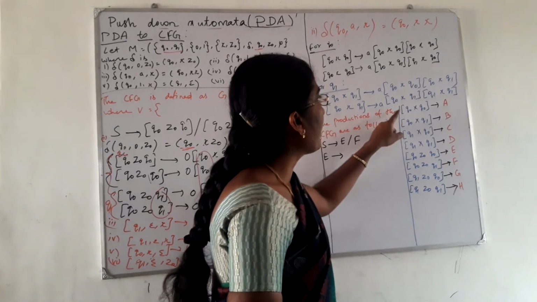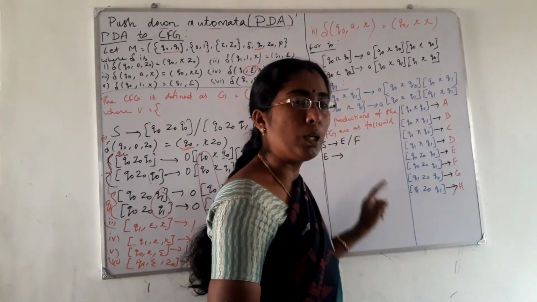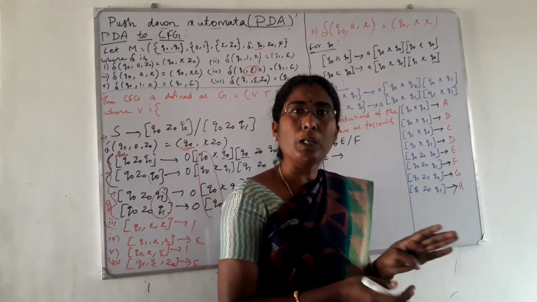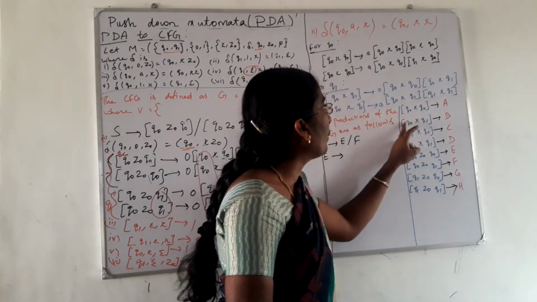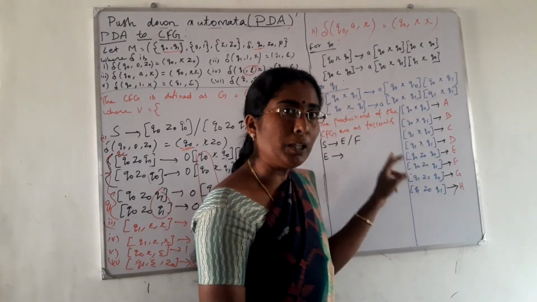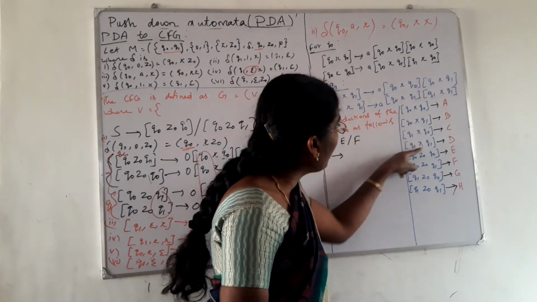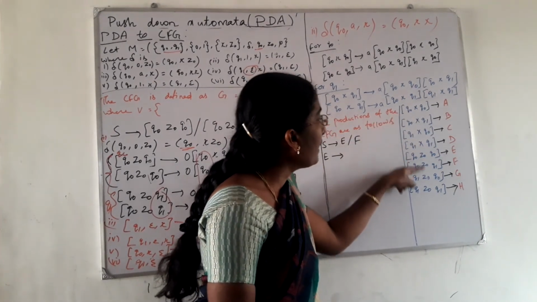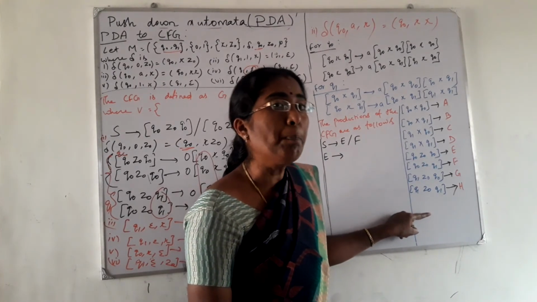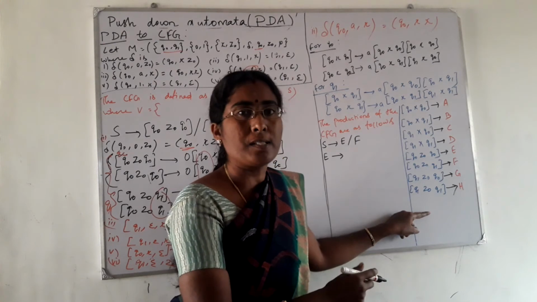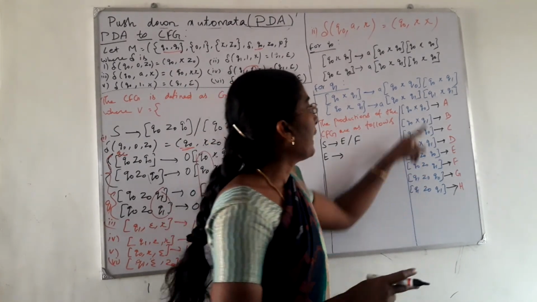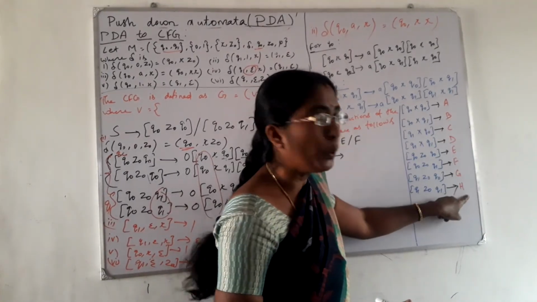Here the states are Q0 and Q1 and the stack symbols are X and Z0. The states Q0 and Q1 give 4 possible combinations: Q0 Q0, Q0 Q1, Q1 Q0, Q1 Q1. These 4 possible combinations for X, and again the same 4 possible combinations for Z0. So there are 8 possible symbols we are using in the construction of the equivalent CFG for this given PDA. The 8 symbols are named from A through H.